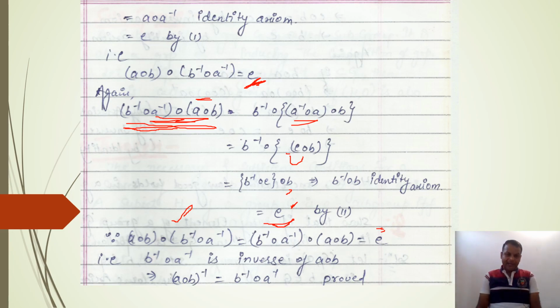Hence we can say that the inverse of this part is this, because the output is identity. So it can be written in this manner. This is the inverse of A of B. So this is a statement-wise declaration and this is a mathematical declaration. This is a mathematical statement and this is a sentence. So the inverse of A of B is equal to B inverse of A inverse.